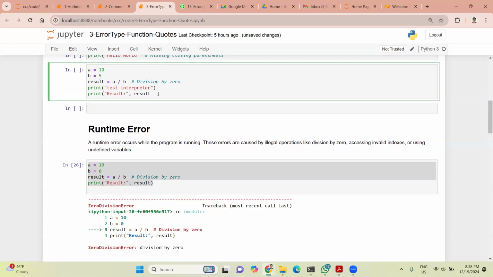If I run this cell, what will happen? Any idea? What output am I going to see?